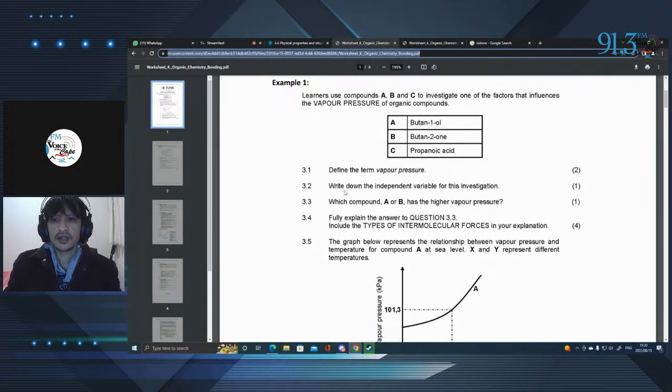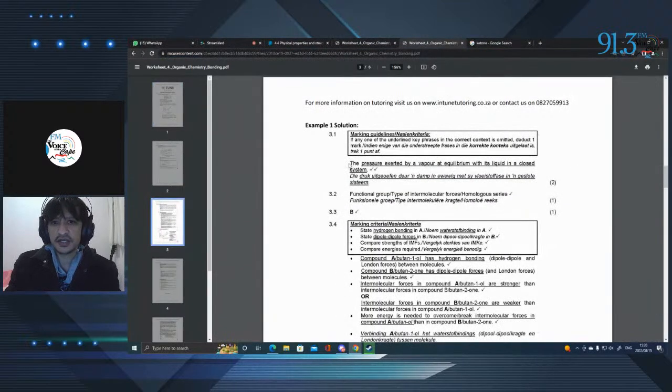Now, if we look here, they say define the term vapor pressure. Okay, so let's just look at the quick definition for it. It says here, this is how they would mark you. So you get 2 marks for this definition. The pressure exerted by a vapor at equilibrium with its liquid in a closed system.